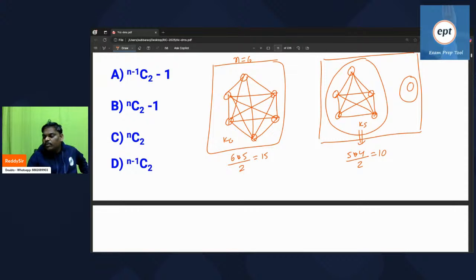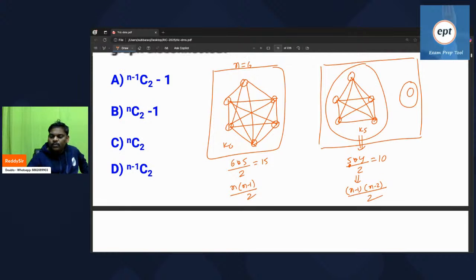Some people are asking, sir, can I take one more edge? If you add one more edge, it is definitely connected. So now listen everyone. If n value is 6, it is n into n minus 1 by 2. In the second case, it became n minus 1 vertices in the complete part, so n minus 1 into n minus 2 by 2.